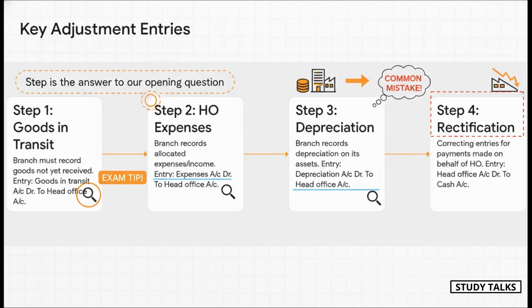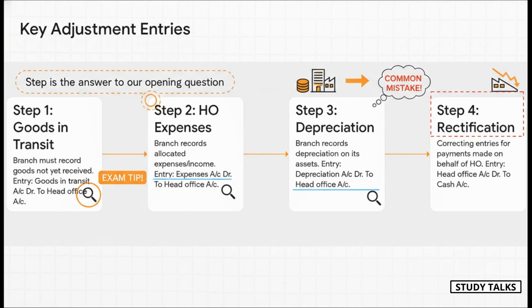When goods are in transit, the branch must record them. You debit goods in transit and credit the head office account. Simple. For steps 2 and 3, the logic is exactly the same. Any expense HO pays for the branch or any depreciation on branch assets gets debited to the expense or depreciation account in the branch's books. The credit always goes to the head office account.